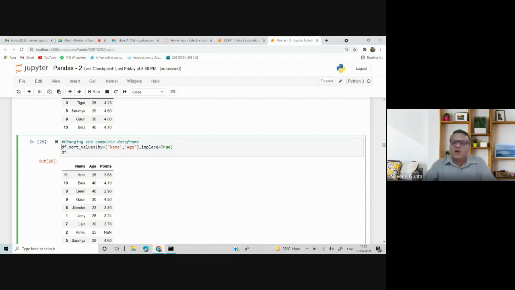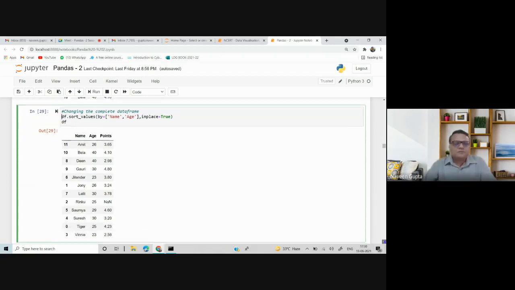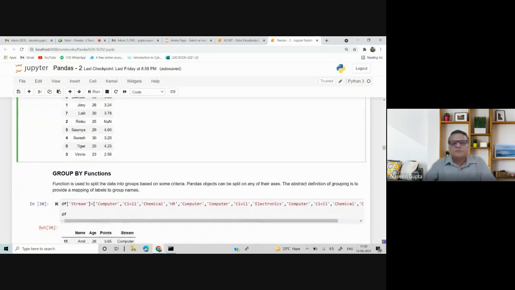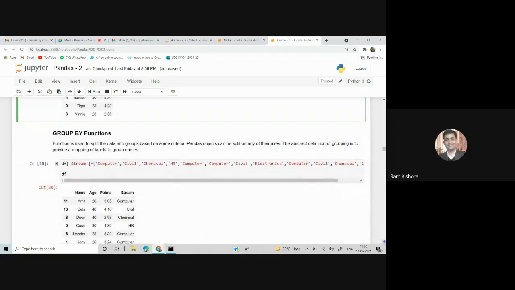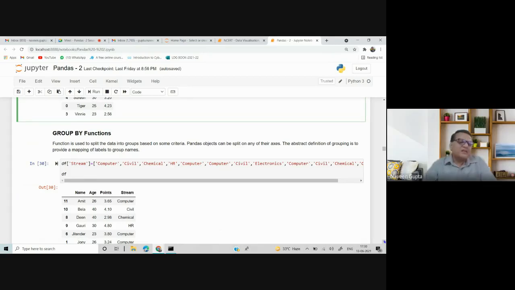Yes, somebody wants to ask something? Naveen sir, why do we use inplace actually? Inplace means the original data frame must be changed. If you do not use it, you will get the result in sorted order, but the original data frame remains the same. Okay sir, thank you. When you have to change the original data frame, then you write inplace equal to true.